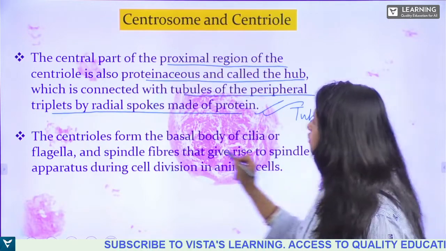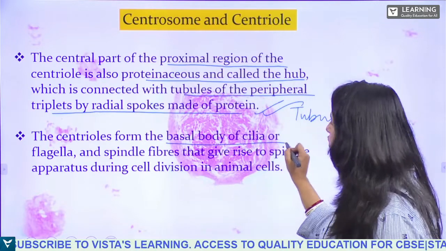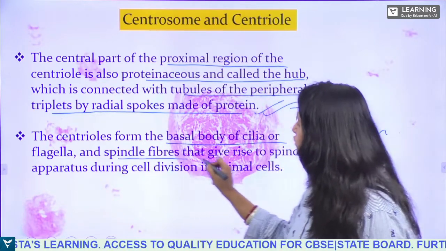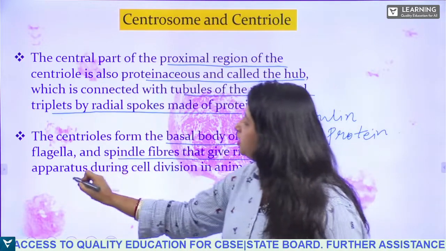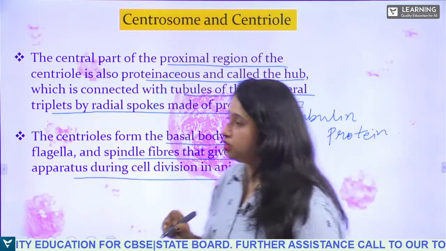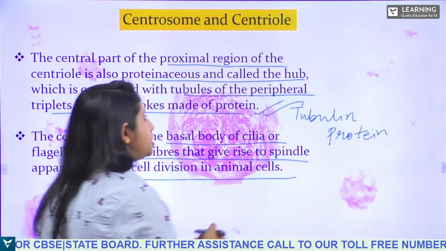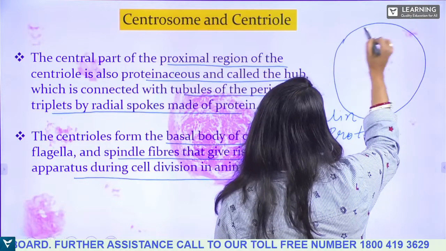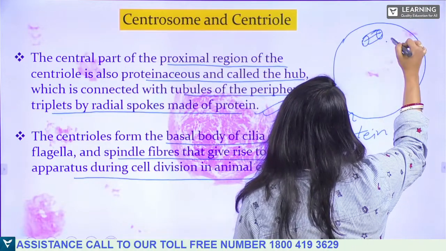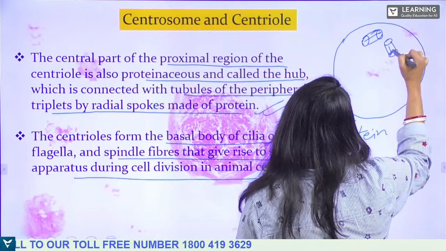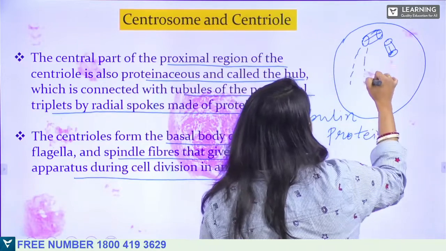Now, the centrioles form the basal body of cilia or flagella and spindle fibers that give rise to spindle apparatus during cell division. So this is a cell, okay. Here the centrioles are facing the opposite direction. They will be attached to the spindle fibers.